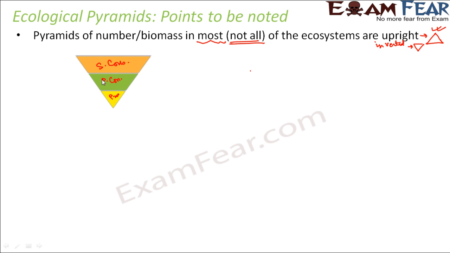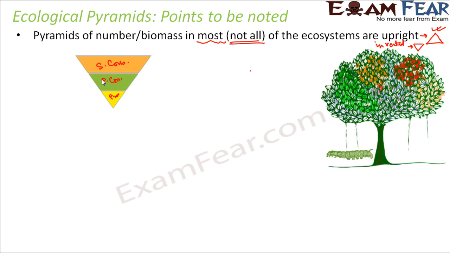One such example which I would like to mention here is, let us suppose insects which are feeding on a tree. So there is one big tree, but there are a lot of insects which are eating from this tree. In that case, the number of producer is just one. There is just one tree. But when you talk about the primary consumers which are insects, they are more. Now these insects might be eaten up by birds and the number of birds are even more.